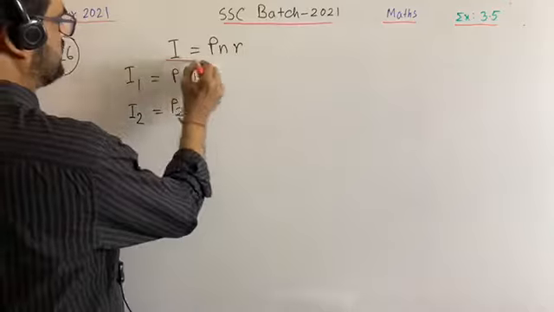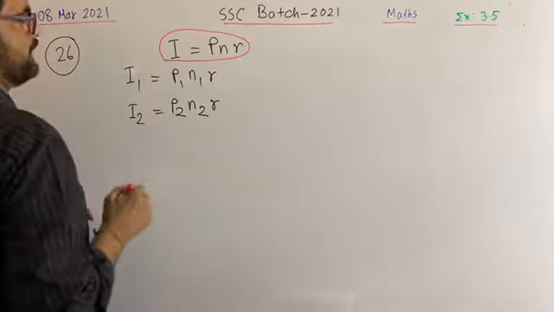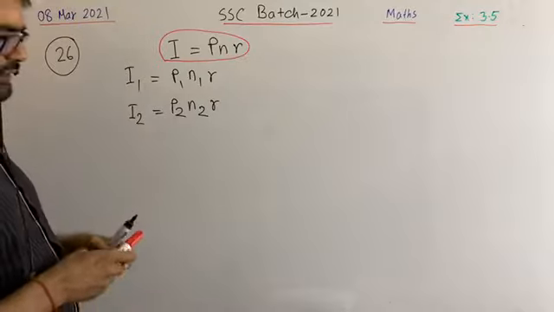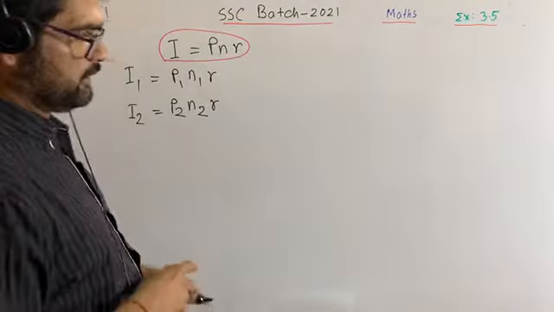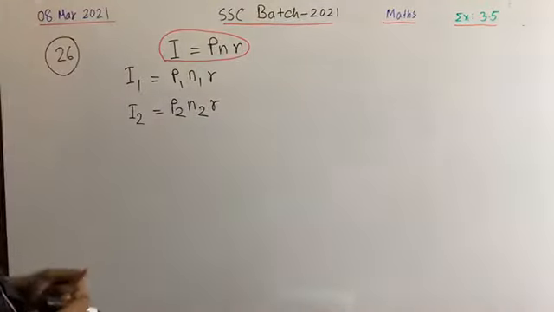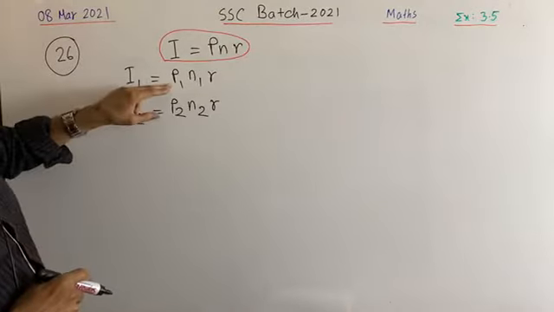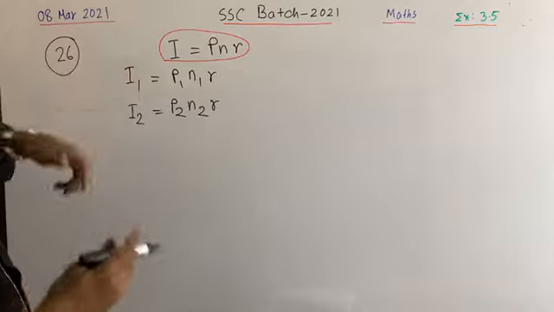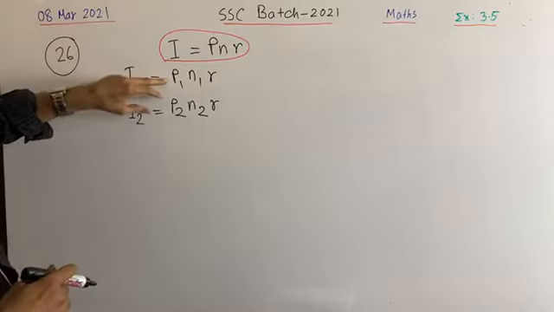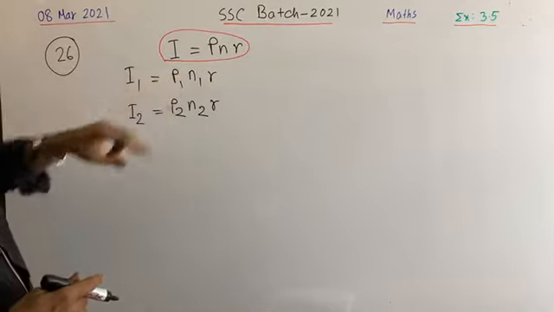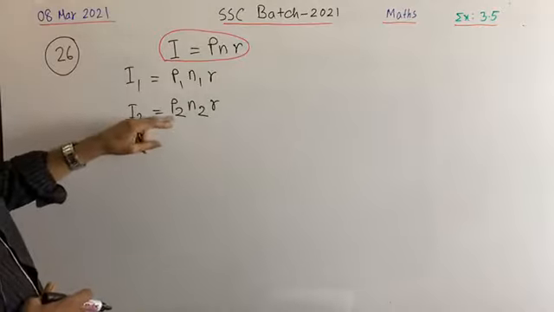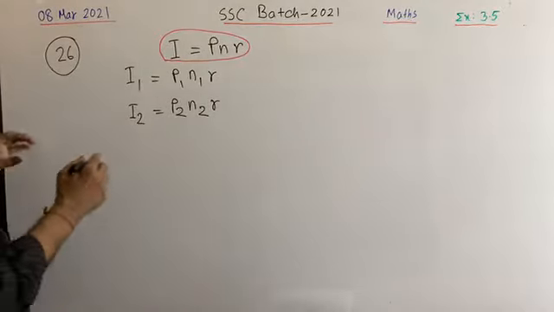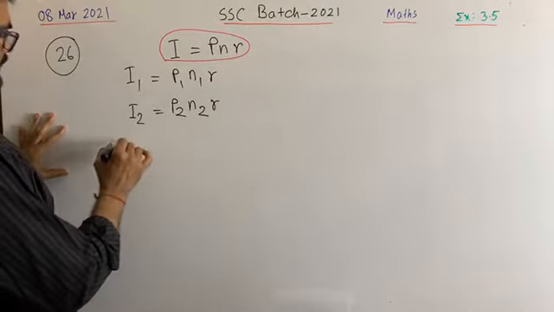From this formula, I have written I1. For the first part, the profit will be different from the second part. I1 equals P1 N1 R. In the question it is written that for the first part, principal and time are different from the second part. Now, what is I?